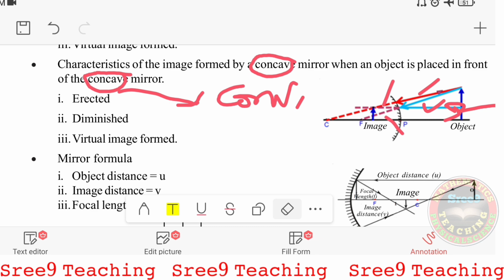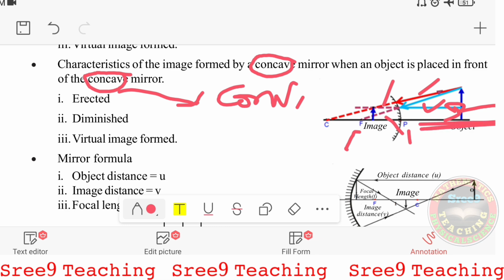So wherever you place the object in front of the convex mirror, the image always forms between F and P. Remember it is a convex mirror, the image always forms inside, which is erect, diminished, small, virtual.